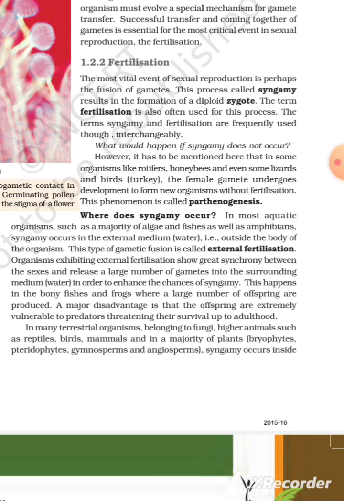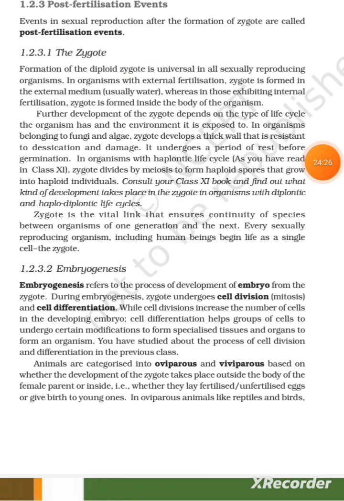In many terrestrial organisms belonging to fungi, higher animals such as reptiles, birds, mammals, and in a majority of plants, bryophytes, pteridophytes, gymnosperms, and angiosperms, syngamy occurs inside the body of the organisms. Hence, the process is called internal fertilization. In all these organisms, the egg is formed inside the female body where it fuses with the male gametes.